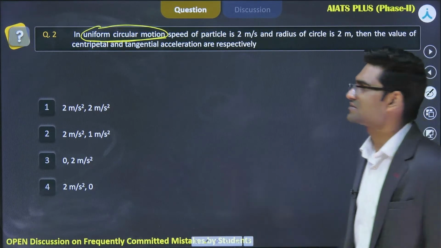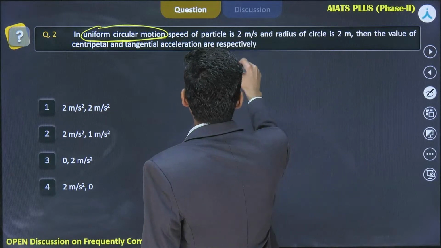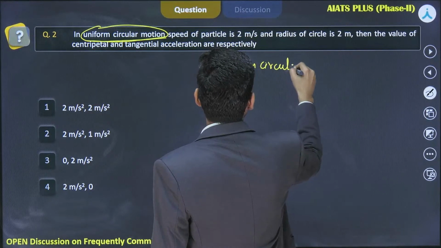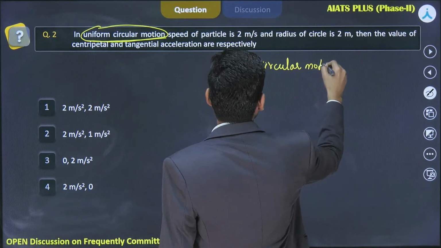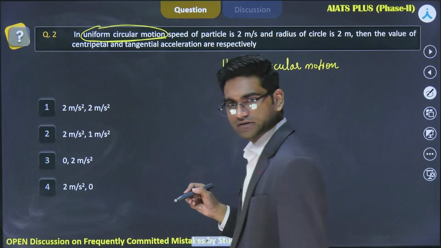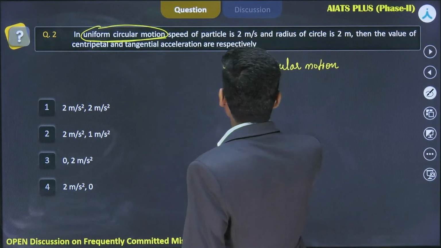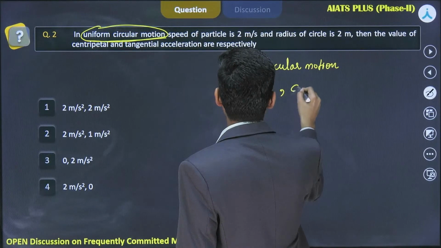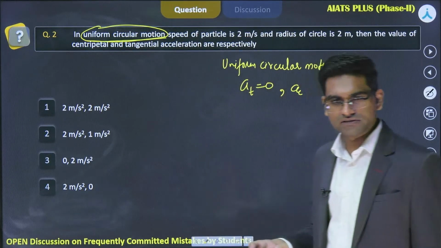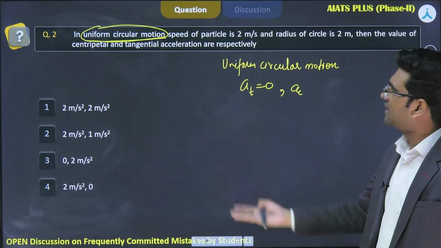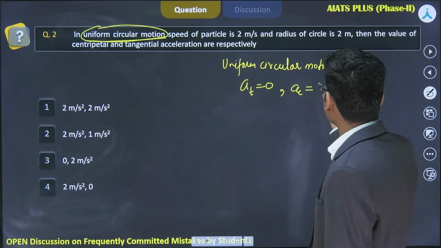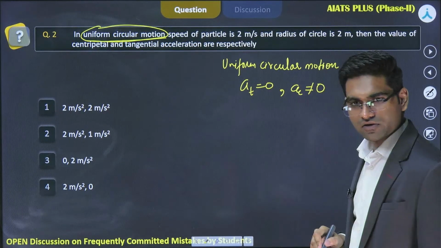What is the difference? In uniform circular motion, speed remains constant, and since speed remains constant, tangential acceleration has to be 0. But what about the centripetal acceleration? It is non-zero obviously, because in any kind of circular motion, direction is changing, right? That's why centripetal acceleration has to be non-zero.